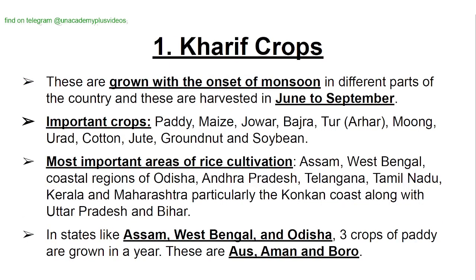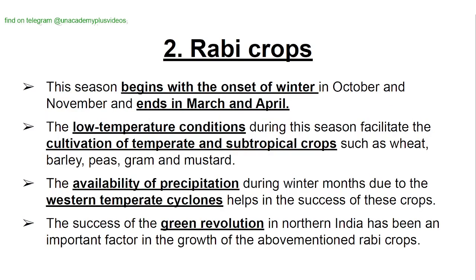Rabi crops. This season begins with the onset of winter in October and November and ends in March and April. The low temperature conditions during this season facilitate the cultivation of temperate and subtropical crops such as wheat, barley, peas, gram and mustard. The availability of precipitation during winter months due to the western temperate cyclones helps in the success of these crops. The success of the Green Revolution in northern India has been an important factor in the growth of the above mentioned rabi crops.